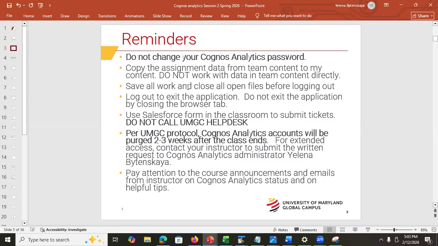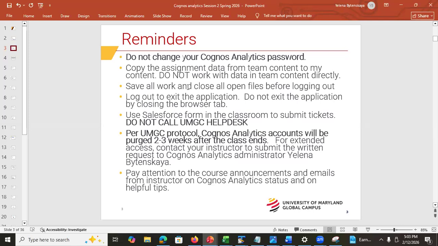For UMGC protocol, the accounts will be purged 2 to 3 weeks after class ends, but life happens. If you have an extension, which is called an incomplete, please ask your professor to email me, and I need to know your name and the new due date. For example, suppose the class ends this month and some of you have access until the end of March.